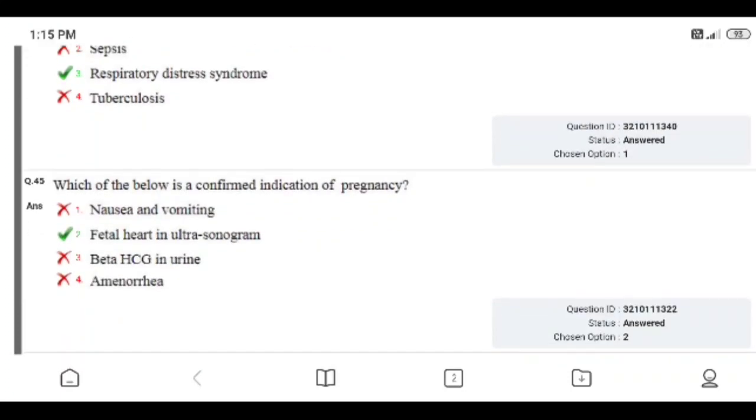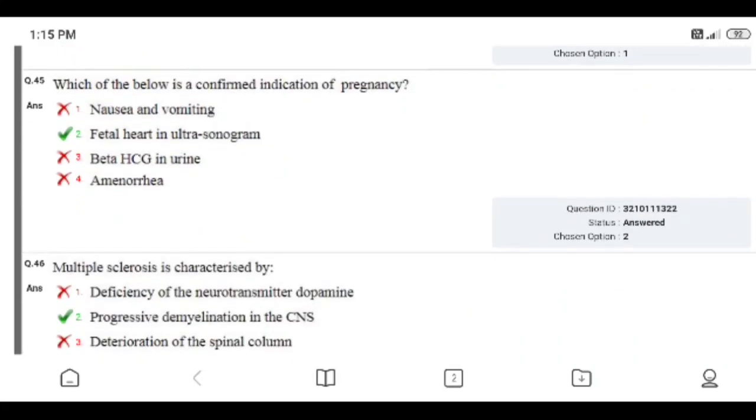Question number 45. Which of the below is a confirmed indication of pregnancy? Options: nausea and vomiting, fetal heart in ultrasonogram, beta HCG in urine, amenorrhea. Right answer is 2, fetal heart in ultrasonogram. I chose option 2, so it was correctly answered.